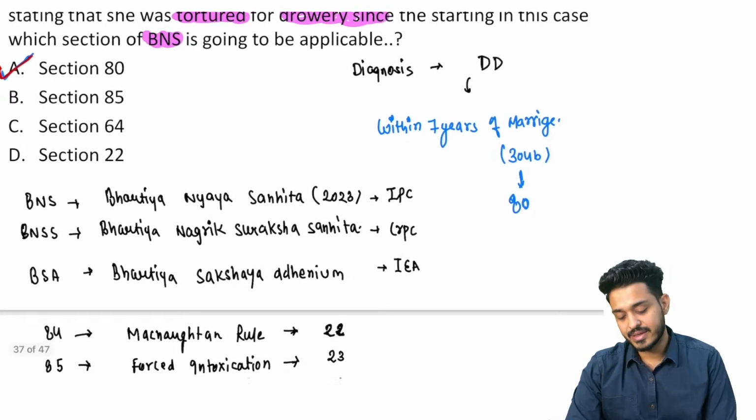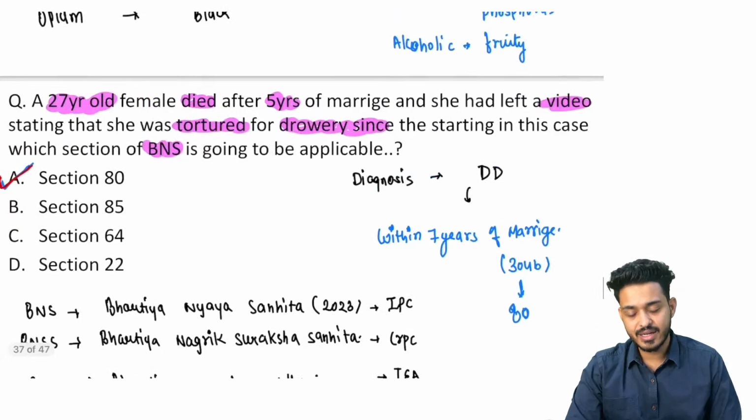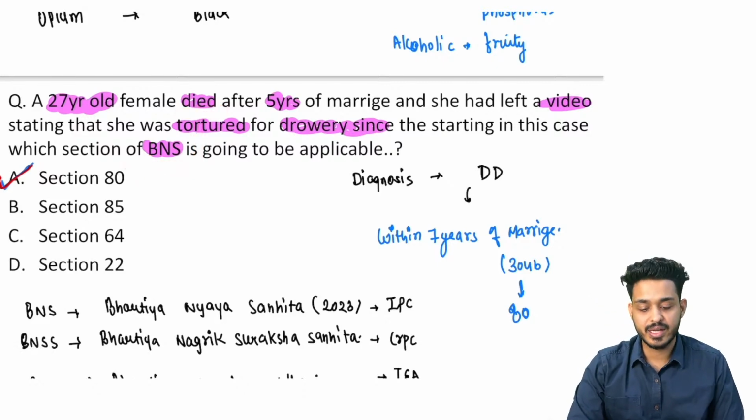So 85 we are going to use for what? 85 किसके लिए हो गया? अगर कोई harass कर रहा है, in the dowry case, if harassment is there. अगर patient मर गई, then section number 80 will be working, right?